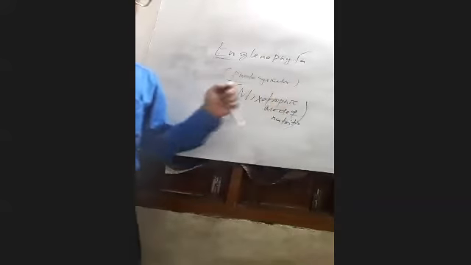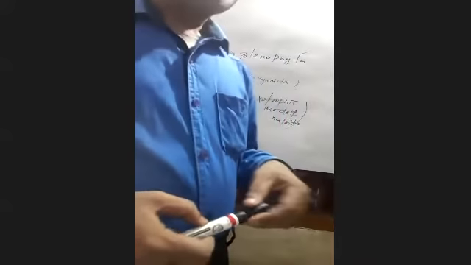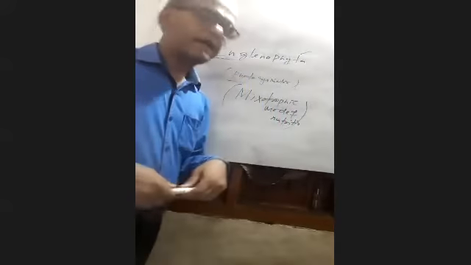Then students, I am asking you, how many species are found in the division Euglenophyta? 800 species. Then which is the most suitable habitat for the development of Euglena? Fresh water. Yes, very good.